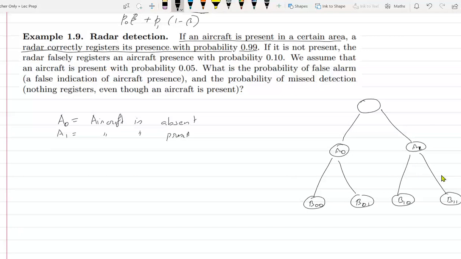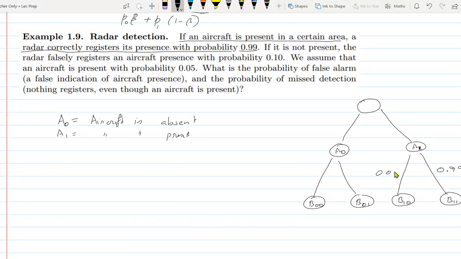Yes, sir. It should be in A1, the B11 is the event when the aircraft is present. So if the aircraft is present in a certain area, it is A1. The radar correctly registers it is present, so the radar also sounded. This is 0.99. Sorry, I missed that. You need to read the question. You need to be very careful regarding questions always. So if this is 0.99, then you also know this.